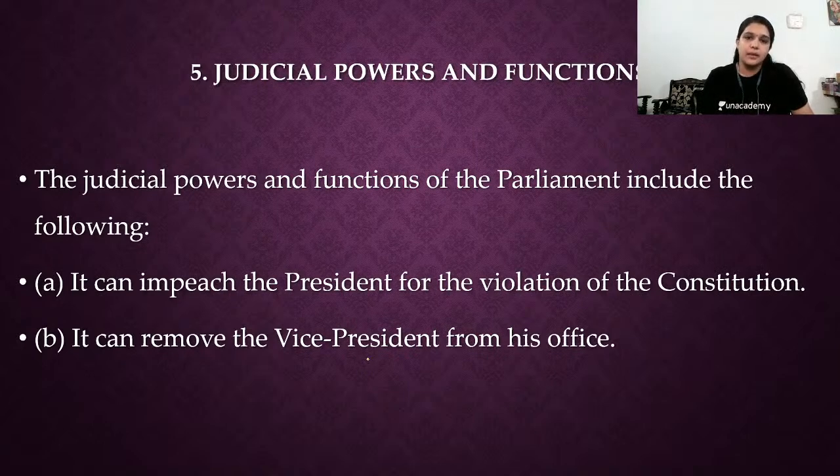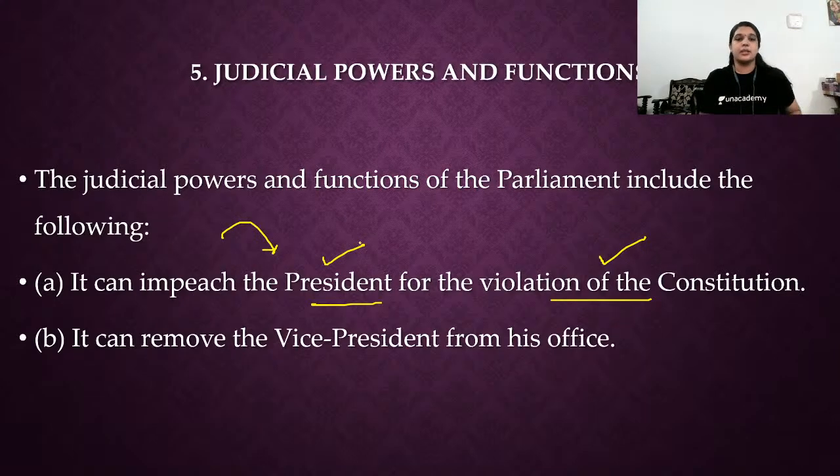So let's see what the judicial powers and functions are. The judicial powers and functions of Parliament include impeachment of the President for violation of the Constitution. So if a President is violating the Constitution, Parliament gives a judgment. Parliament takes a disciplinary action, which is a judiciary power. Okay, who takes the disciplinary action? The legislature creates law, the executive executes the law, and the judiciary checks if everything is okay. If there is something not right, the judiciary will give some solution. Okay, it can be a punishment, it can be a verdict, anything. So this is also a part of the judiciary function of Parliament.